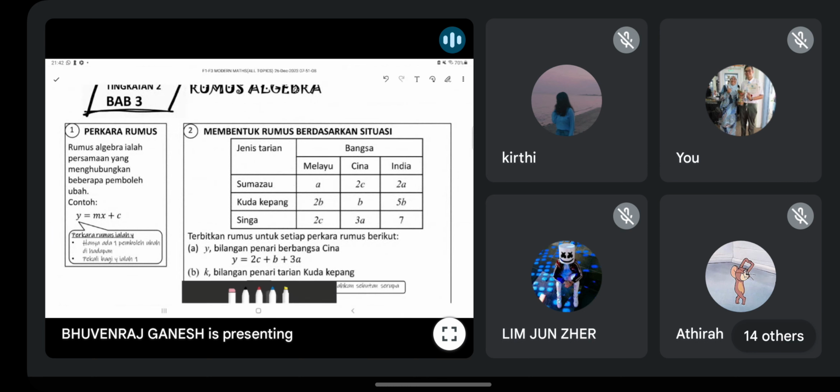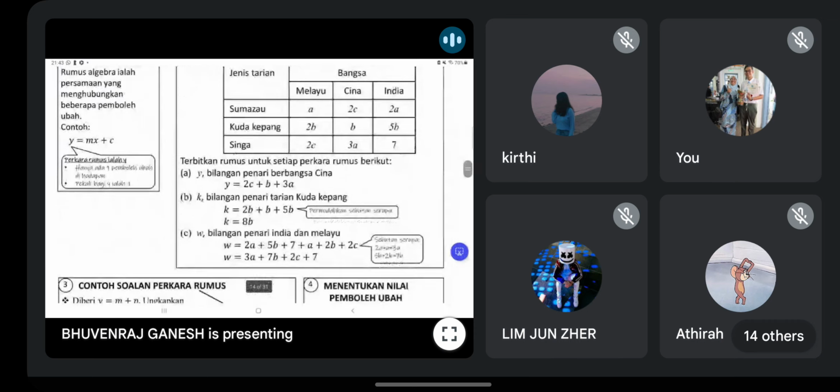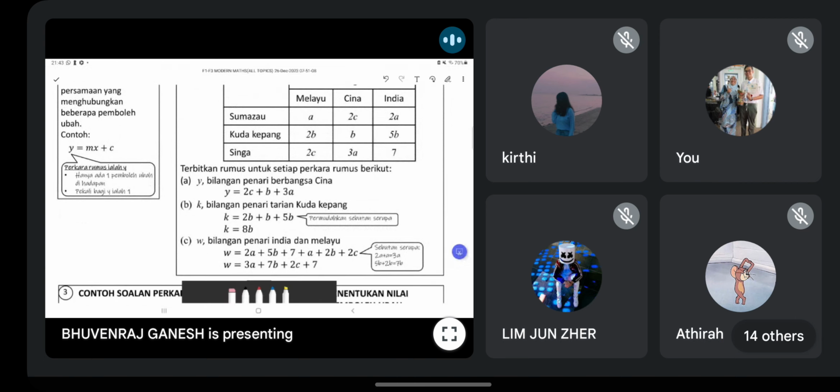Wow, guys, first thing I see is this one. What do you guys think of this? Suddenly see races coming out, Malay, Chinese, Indian. What an example. Okay, not bad. Quite creative also, the notes. This one also, this topic, quite easy, I will say. Algebraic formula. Okay, very simple also this one, guys. You must know how to write only, basically. Okay, all of this. I think this one should be no problem also.